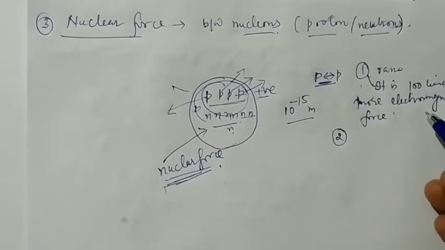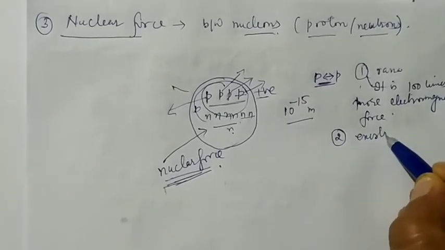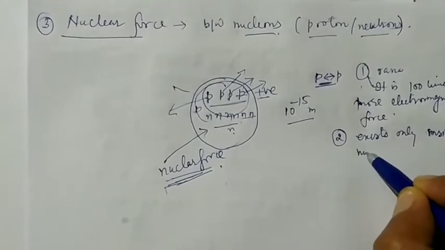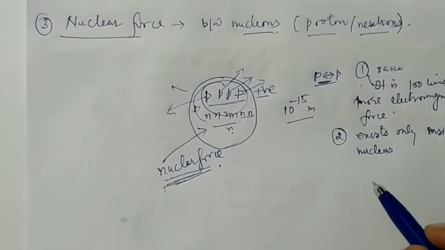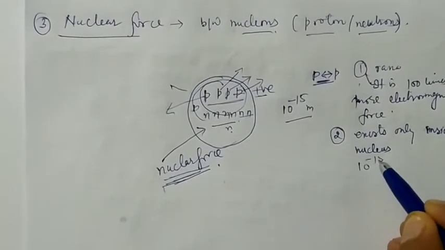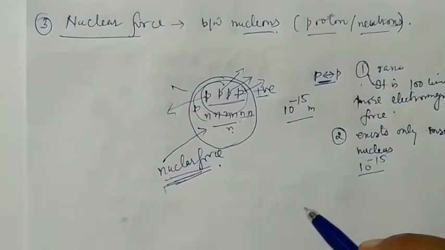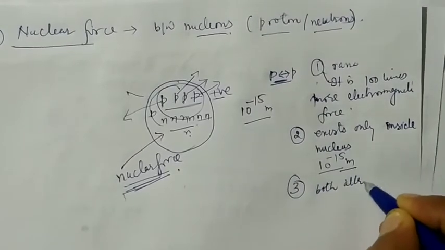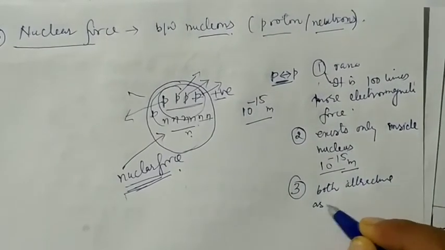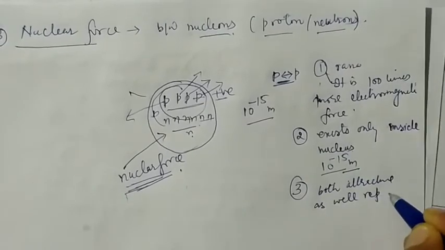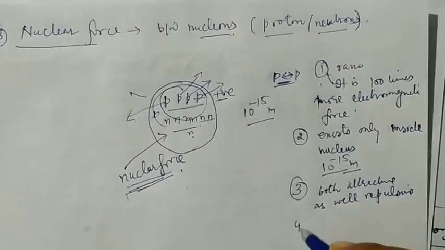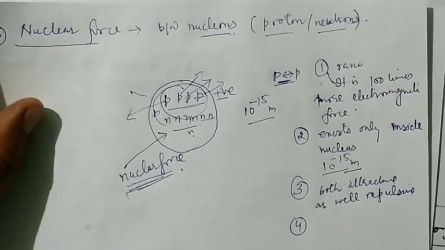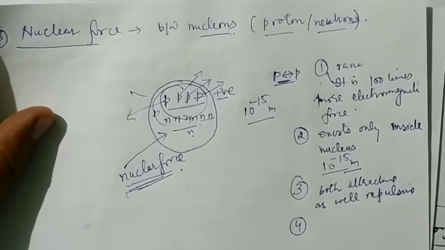But the problem with this force is that it exists only inside a nucleus. The range of this force is 10 raised to the power minus 15 meter. It is both attractive as well as repulsive. If the distance between them is very small, then they start repelling each other.